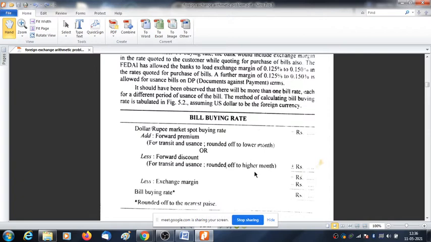Just see the format, think, and then you give me the answer. Can you tell me? Jyoti and Nisha? What is premium? What is discount? I have already explained. Now, why am I rounding to the lower month in one case and to the higher month in the other? I need to have an answer to this question.